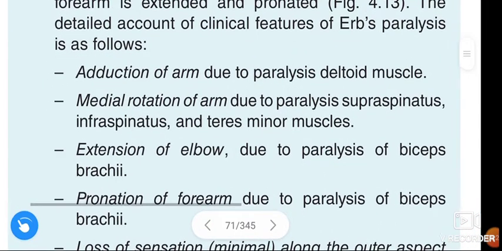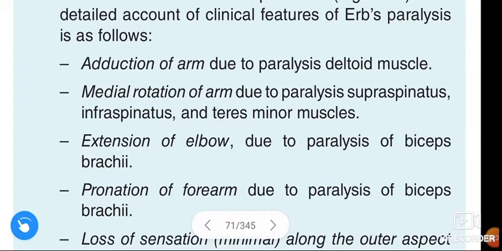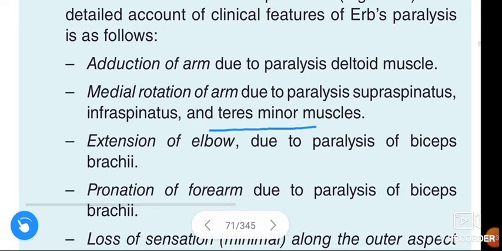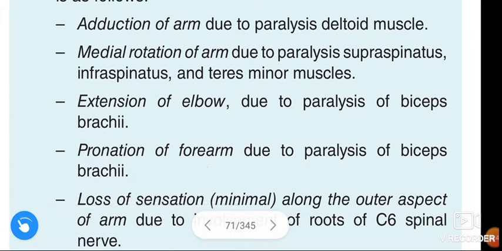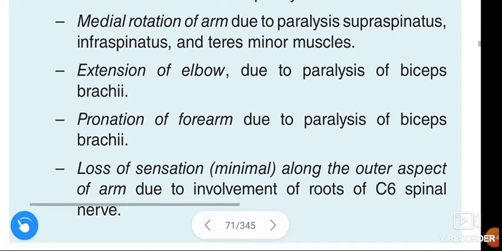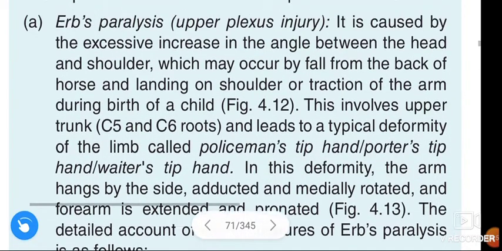See once again. Adduction of the arm is due to paralysis of the deltoid muscle. Medial rotation of the arm is due to paralysis of supraspinatus, infraspinatus and teres minor muscles. Extension of the elbow and pronation of the forearm are due to paralysis of biceps brachii. And there is minimal loss of sensation along the outer aspect of the forearm due to involvement of the C5 or C6 spinal nerve roots. This is about Erb's paralysis.